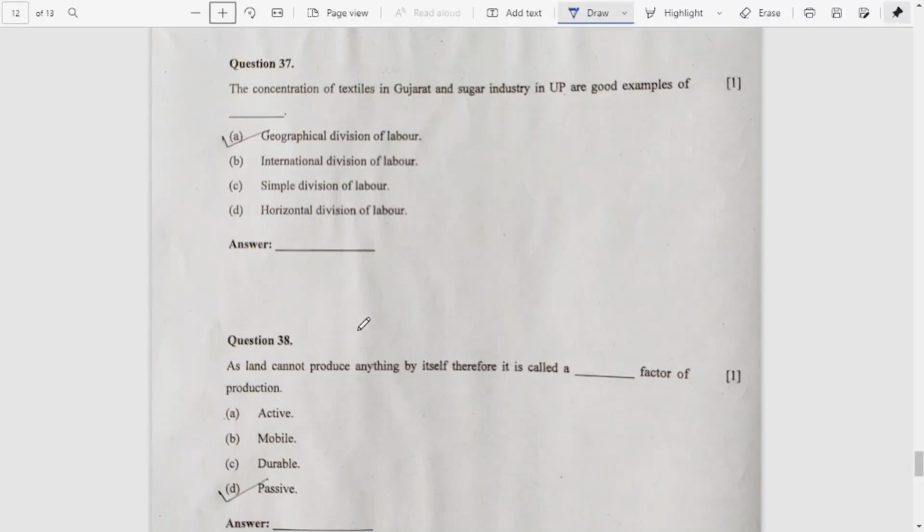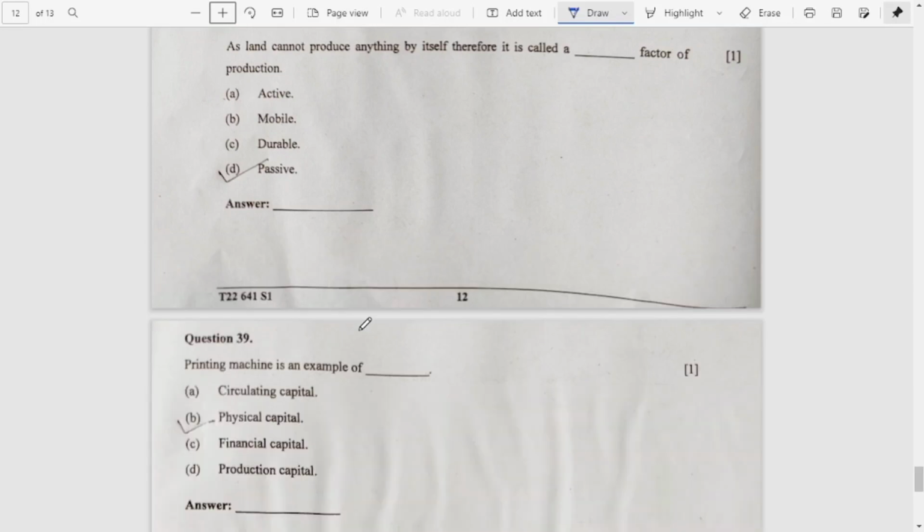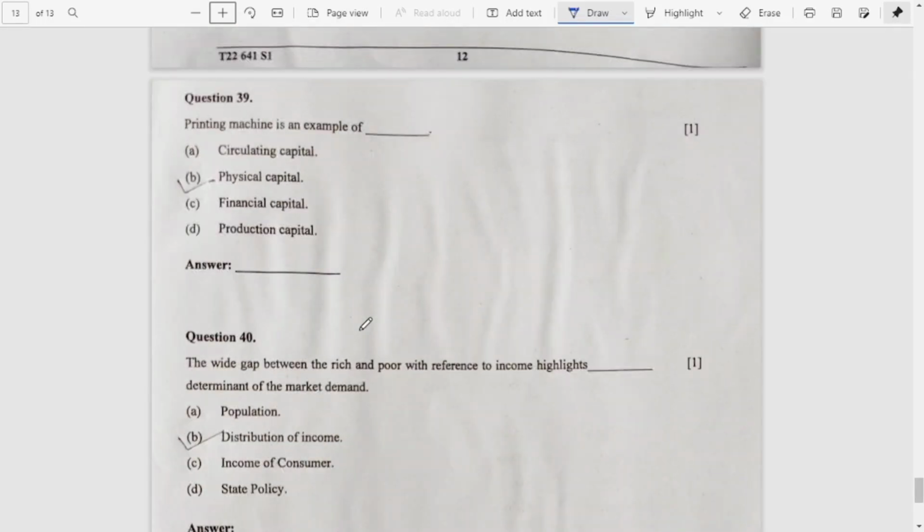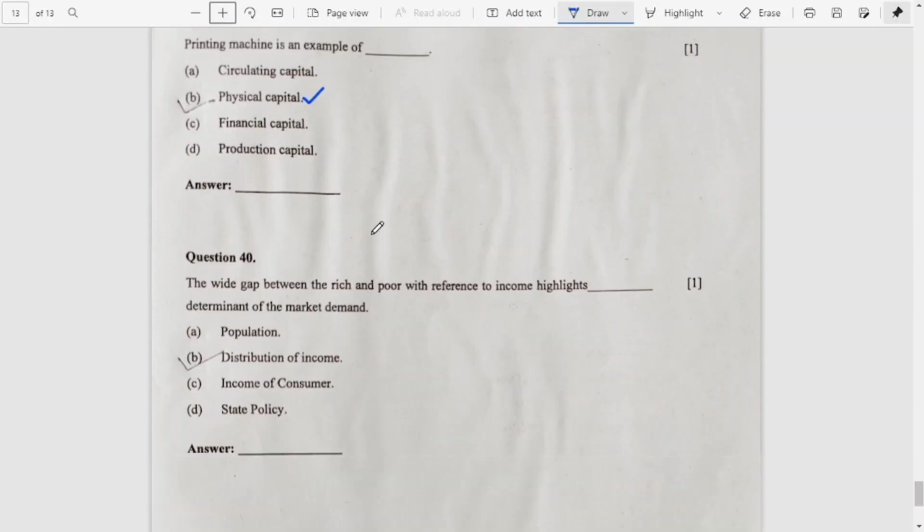D is the correct answer for question number 38. 39, printing machine is an example of physical capital. Question number 40, wide gap between the rich and the poor with reference to income highlights determinant of the market demand. The answer is distribution of income.